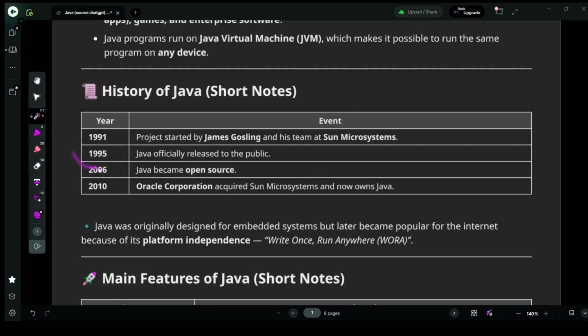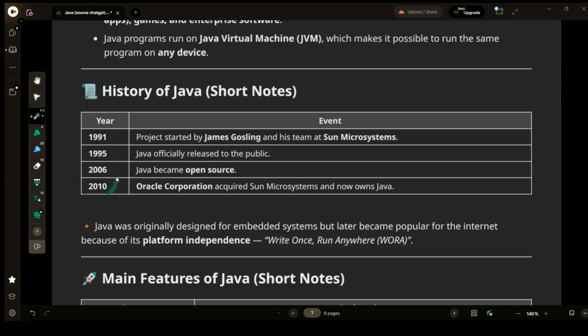In the year 1995, Java was officially released to the public. In the year 2006, Java became open source. What is open source? Open source means that Java is free to use, available for all users, or we can say developers. Open source Java has a big community, so if any error, warning or problem arises, the Java community will solve that problem as soon as possible.